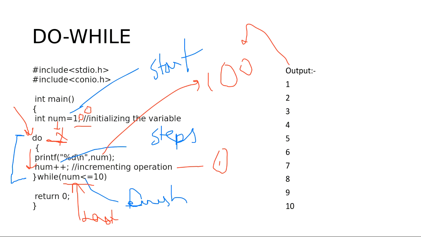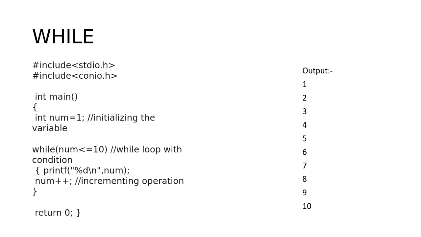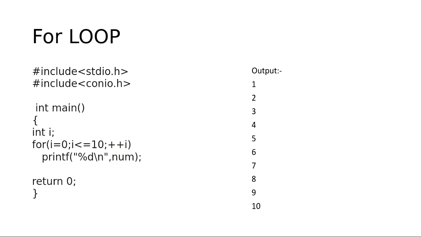Do you understand the difference now? In the while, I am showing you the while also, the condition takes place at the beginning. But here the condition takes place at the end. So if my condition is wrong, then it will run at least one time. That's the difference. And there is a shorter form of all of this, which is the for loop.